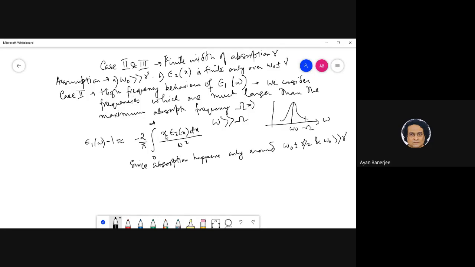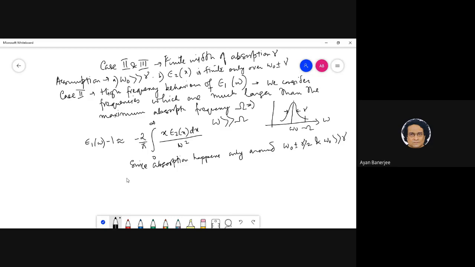This is a very big thing I'm doing. Am I making sense? I'm basically saying that there is no absorption at any other frequency except at x equal to omega naught, because this value of omega naught is much, much higher than this width of gamma.